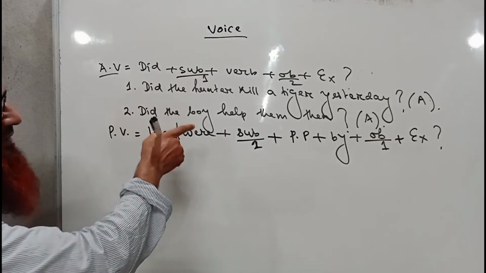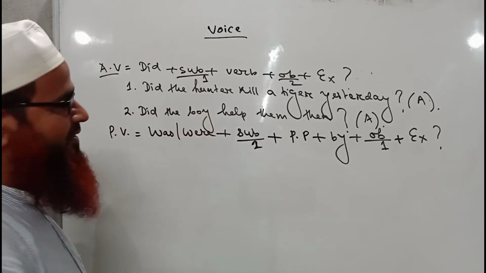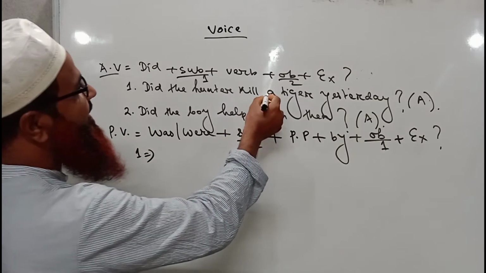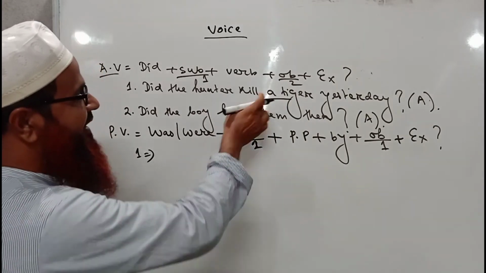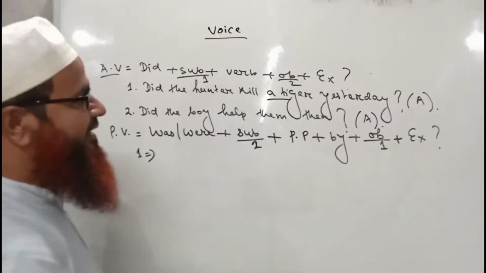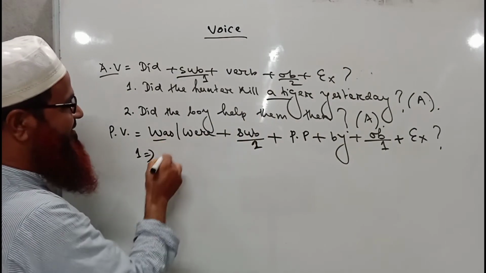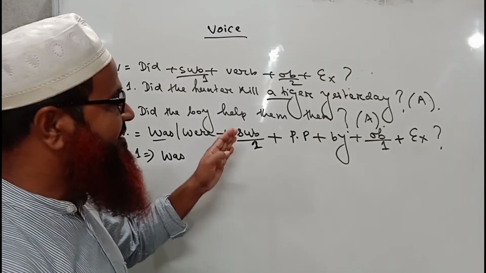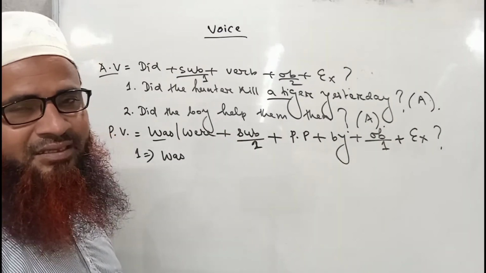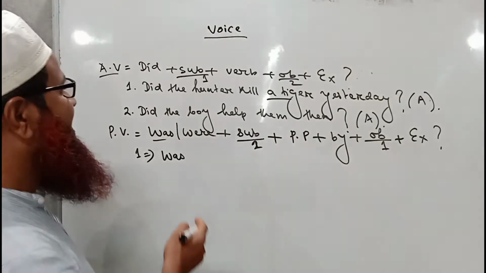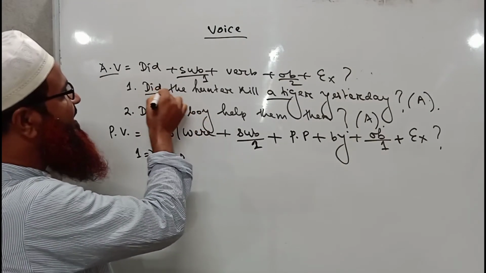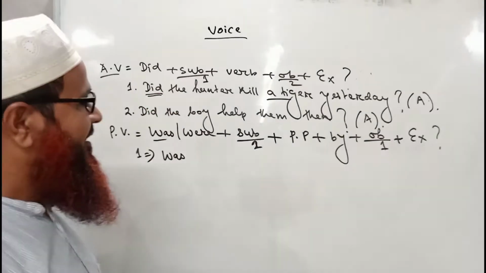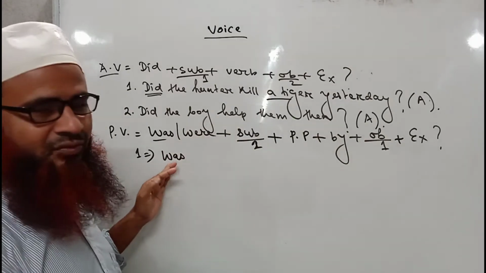Now we will turn these two sentences into passive form, and you can see the change. Okay, one implies here a tiger is the object. As a tiger is an object here, that is why we have to start with was. Because a tiger is a singular subject, and a singular subject always takes was as the verb in past tense. All of us know that did is here, that is why the sentence is in past indefinite tense, and for that we have to start this sentence with was.